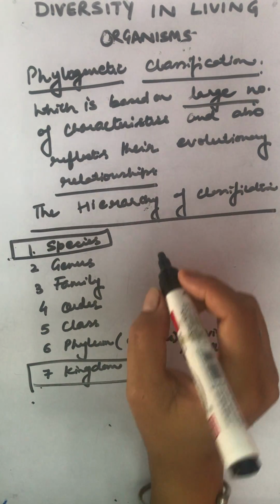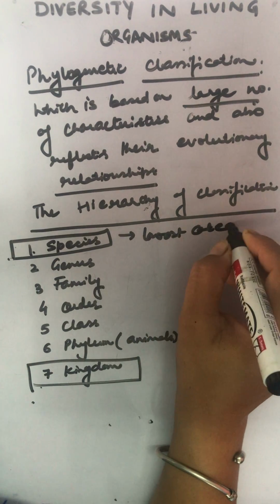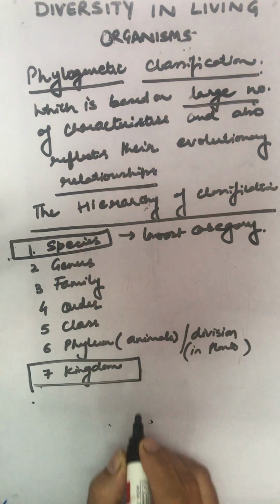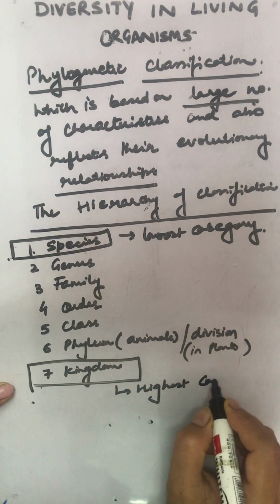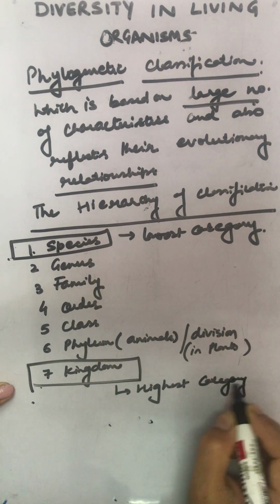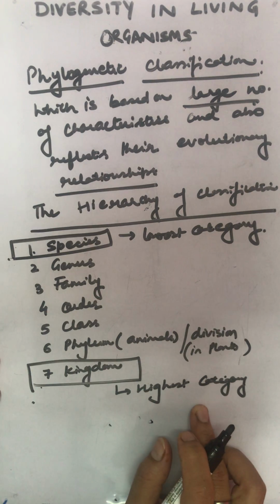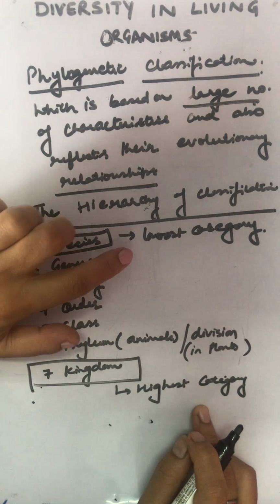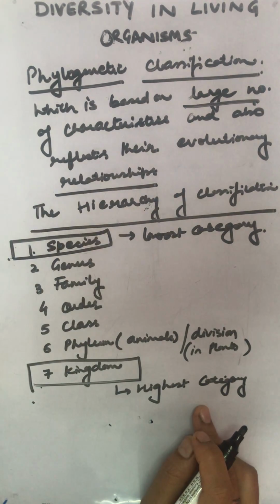Okay, species is the lowest category, and kingdom is the highest category. Fine. Kingdom is the highest category in biological classification, and this one is the lowest category in biological classification.